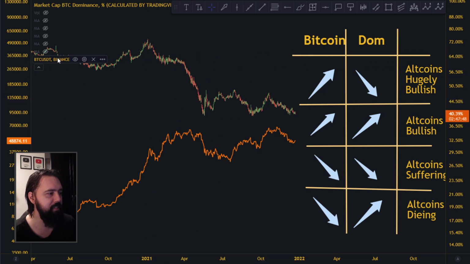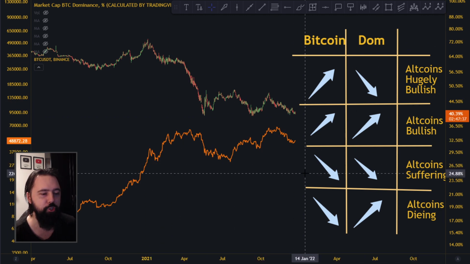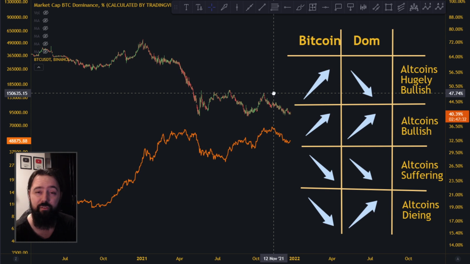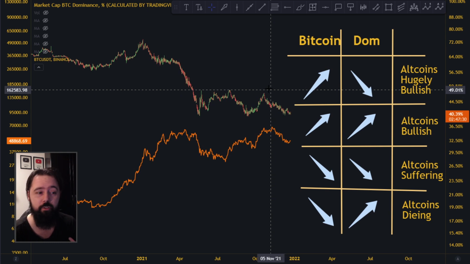This up here is the Bitcoin dominance chart. This is the normal market cap Bitcoin dominance chart. This down here is the chart of Bitcoin, BTC USDT from Binance, and this over here is going to show you the correlation between Bitcoin and Bitcoin dominance, and that's how we figure out whether we have some kind of alt season or not.